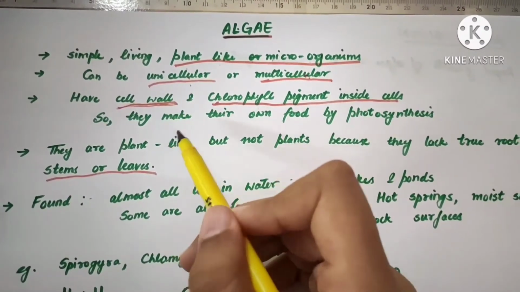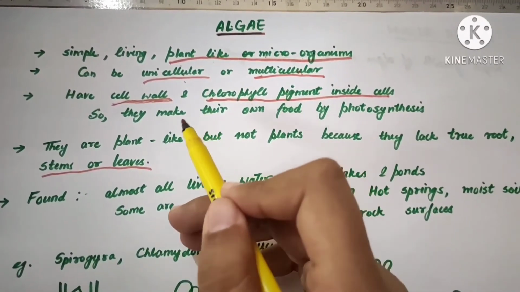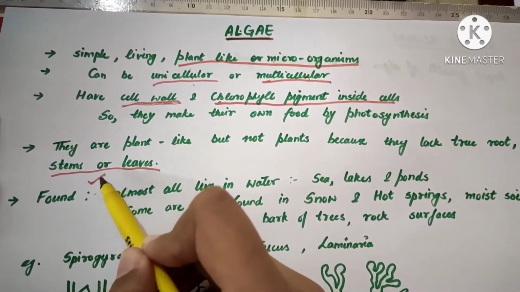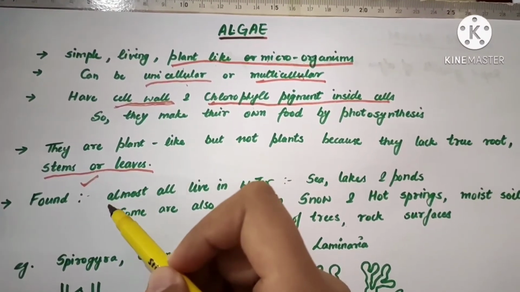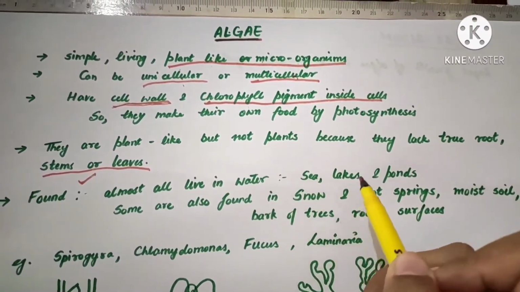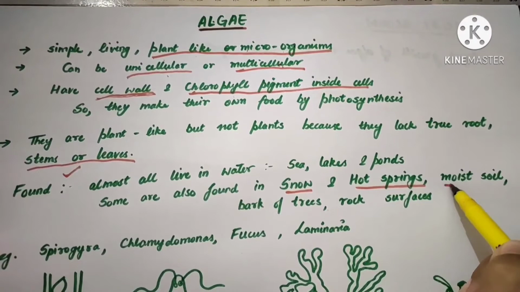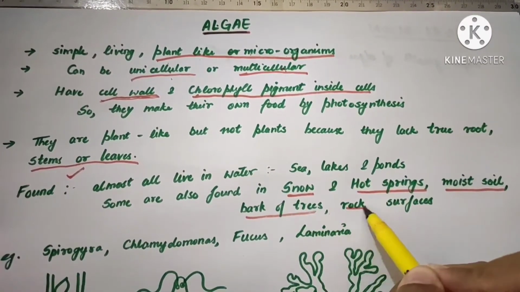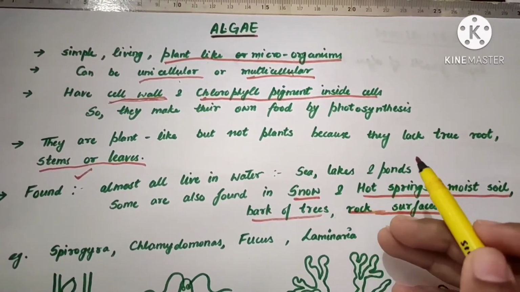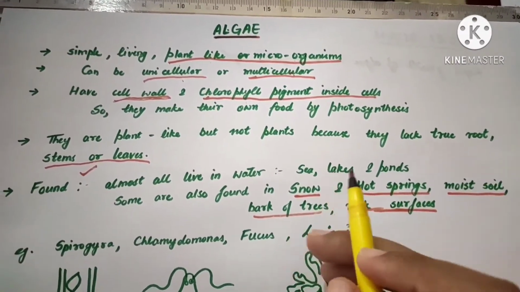But because of the presence of chlorophyll in their cells, they are capable of synthesizing their own food by the process which we all know, that is photosynthesis. Now, where is algae found? Almost all types of algae are found in water bodies like sea, lakes and ponds, and some of them are also found in snow, hot springs, moist soil, bark of the trees and rock surfaces. So they can be present on wet rock surfaces, on moist bark of the trees, moist soil, hot springs and snow, etc.